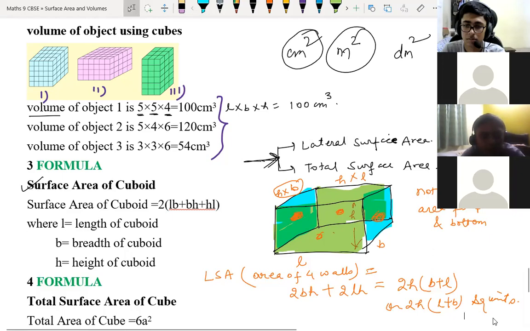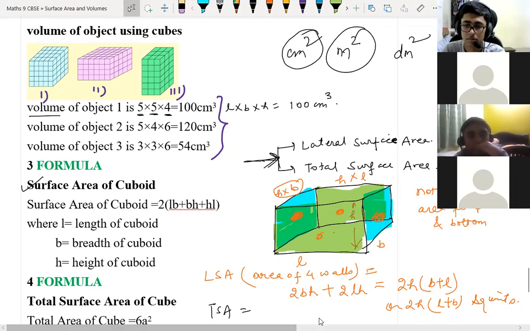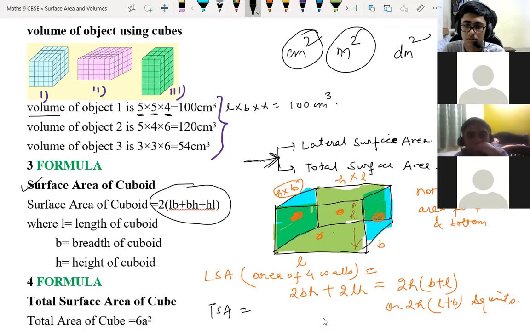So now LSA, now I'm talking about TSA in this. So in TSA, we are just adding top and bottom. The top area is nothing but, if you see, children, length into breadth, L into B. So this only will repeat. If you see, this will come 2 times LB plus BH plus LH. Okay. 2 times LB plus BH plus LH. Is it clear to everyone? Yes, sir.